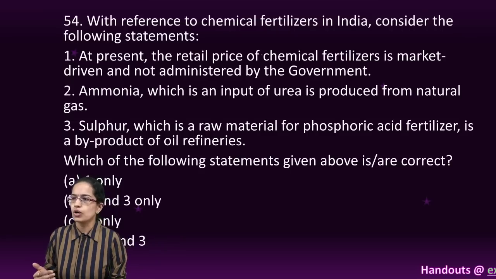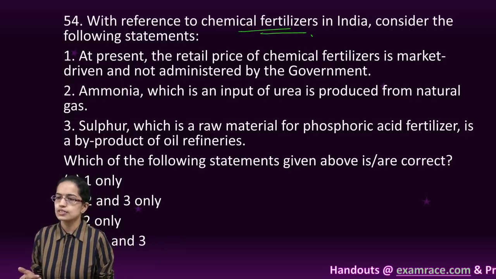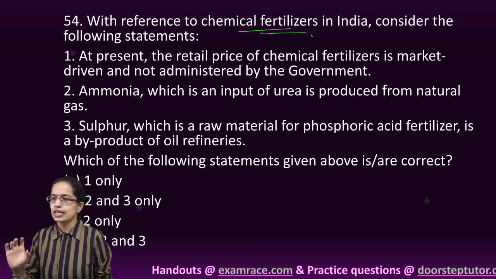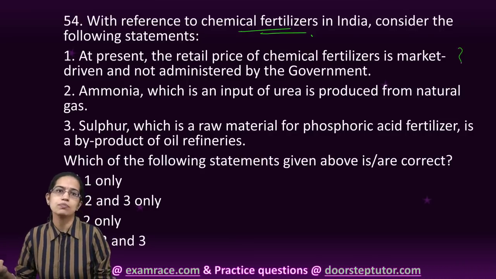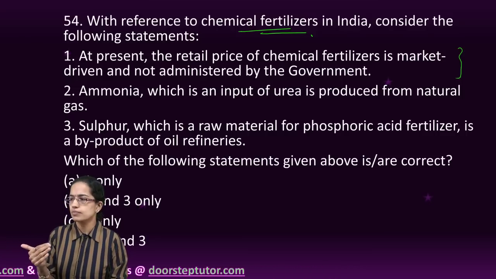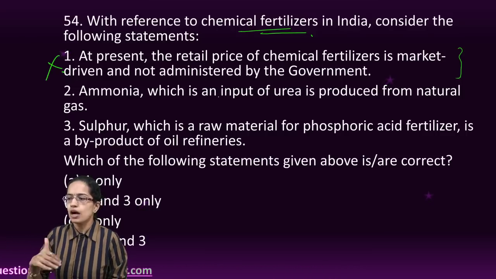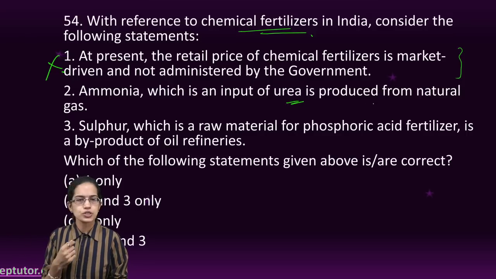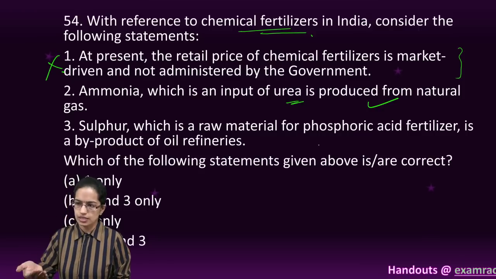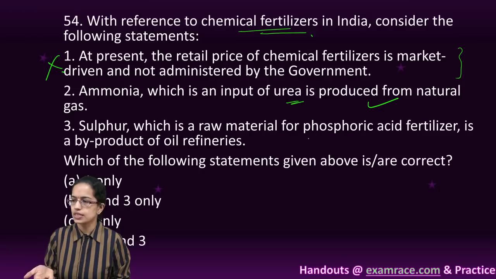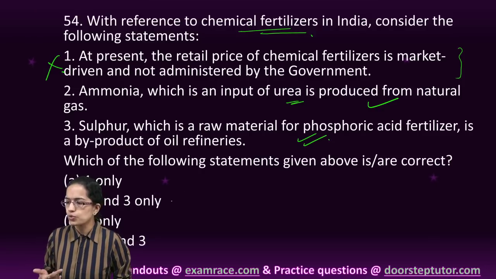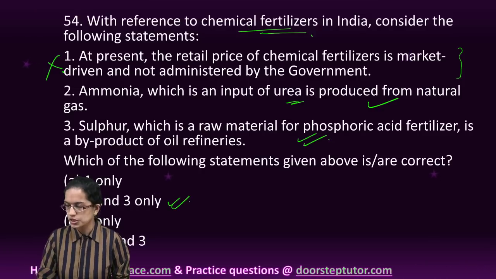The next question talks about again chemical fertilizers. Which of those is a correct statement? Here we need to understand that the prices are being fixed by the government. For example, urea price is being monitored by the government. So first is incorrect. Ammonia, which is an input of urea, is produced from natural gas. That is true. And sulfur, which is a raw material for phosphoric acid fertilizer, is a byproduct of refineries. That is again correct. So you have 2 and 3 as the right options here.